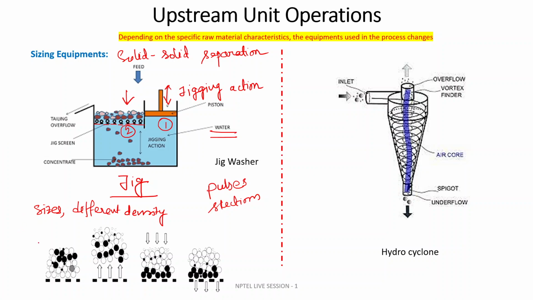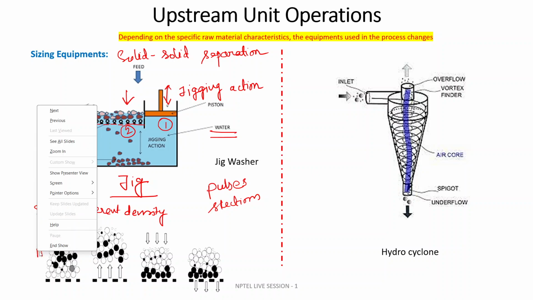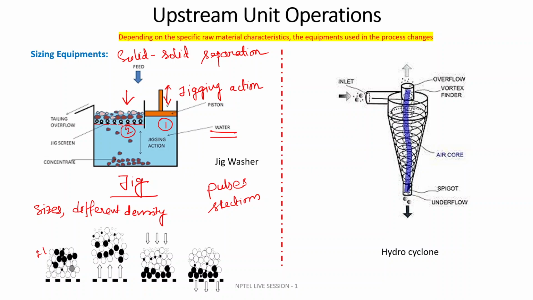The first one, I am describing the process of jigging. The first stage is at rest. At rest, you can see there are heavier larger particles, lighter larger particles, and smaller heavier particles. All these combinations are there in the raw feed that you are introducing to the jig.